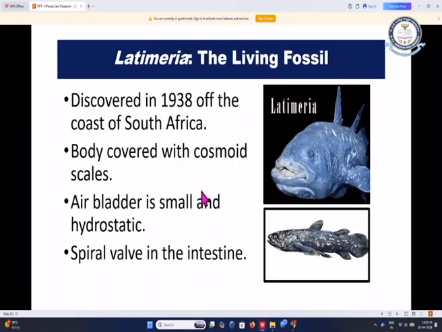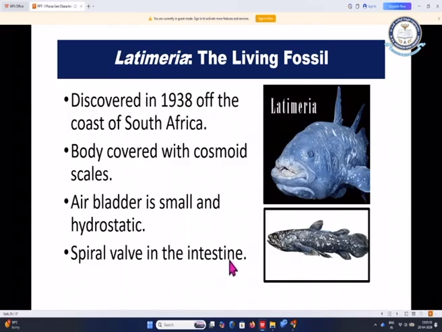Coming to the detailed study of Latimeria, the living fossil, it was discovered in 1938 off the coast of South Africa. The body of this fish is covered with a cosmoid scale, a special character. The air bladder is small and hydrostatic. The spiral valve is present in the intestine.